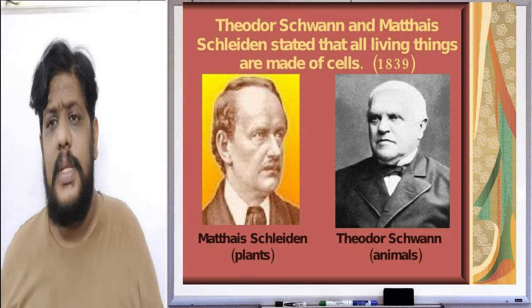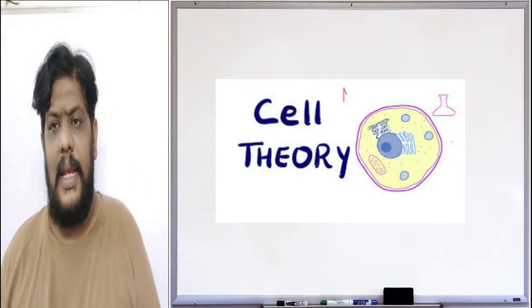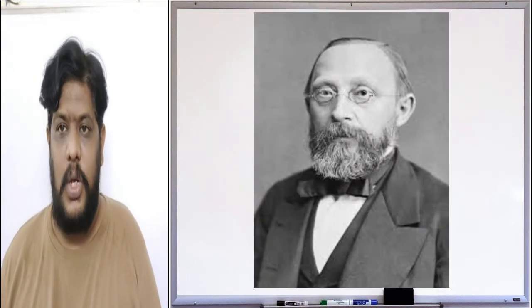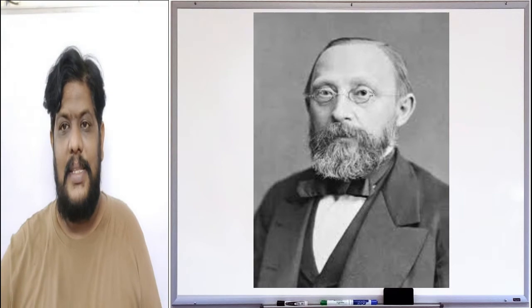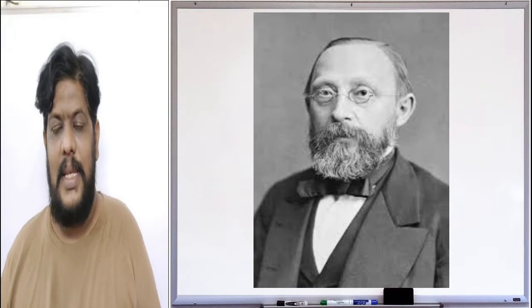So in the year 1855, there was another scientist, Rudolf Karl Virchow, basically a Russian scientist. He is the first person to tell that cells are formed from pre-existing cells.